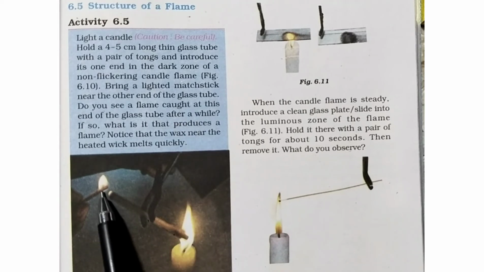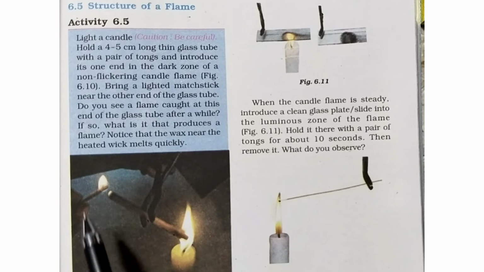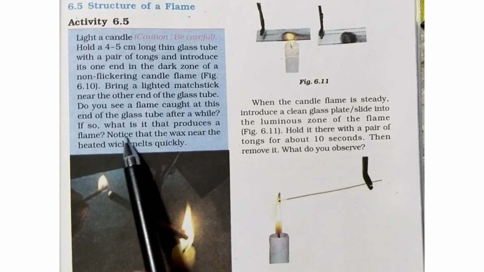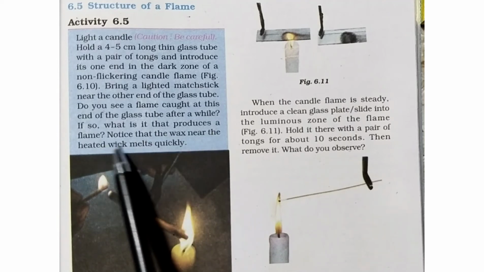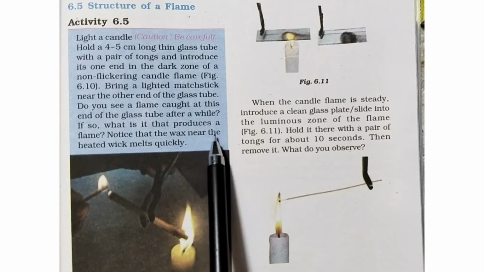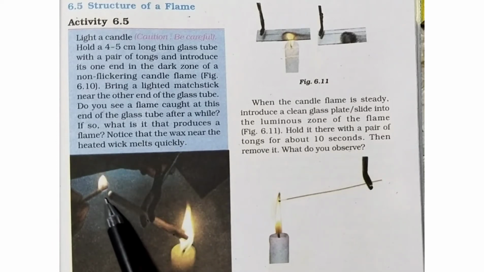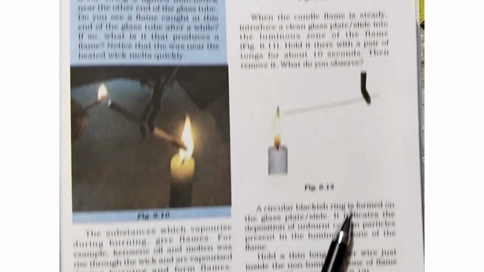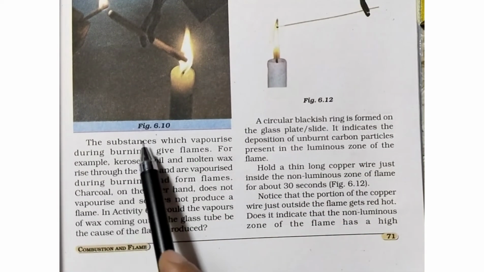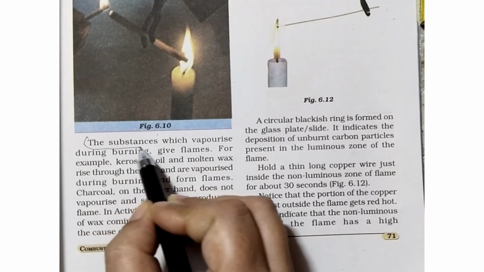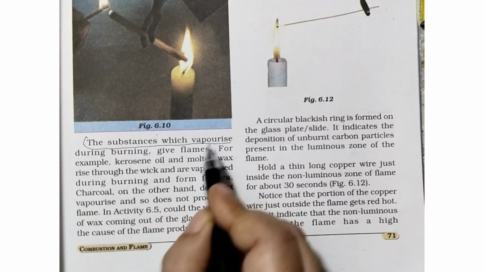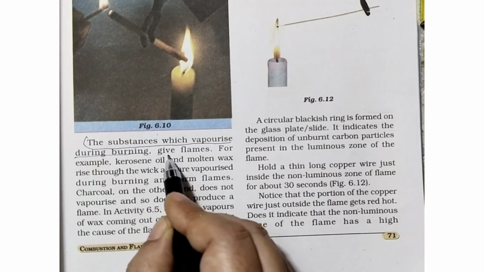Yes, because its temperature comes near to its ignition temperature. If so, what is that process? What is it that produces a flame? Notice that the wax near the heated wick melts quickly. So the vapors formed over here cause the burning flame. What do you observe from this activity? The substances which vaporize during burning give flames. Very important, underline this: those substances which vaporize during burning give flames.